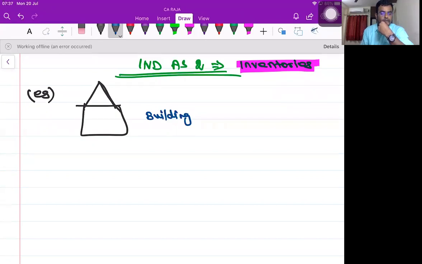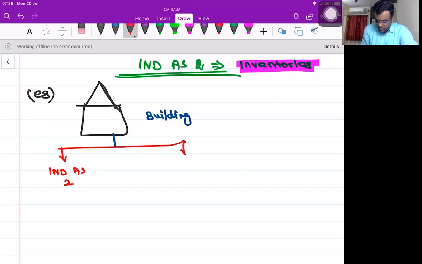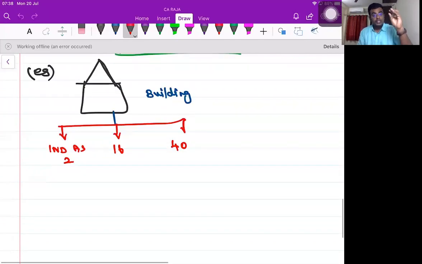If the building is in case of a real estate business, if it is stock in trade, then it will be under Ind AS 2. So, friends, a building, as you say, may go to Ind AS 2 or 16 or 40. At the moment you see a building, we are not supposed to conclude that. So does a building always go to fixed assets, PPE only? The answer is no. Okay, so please understand.